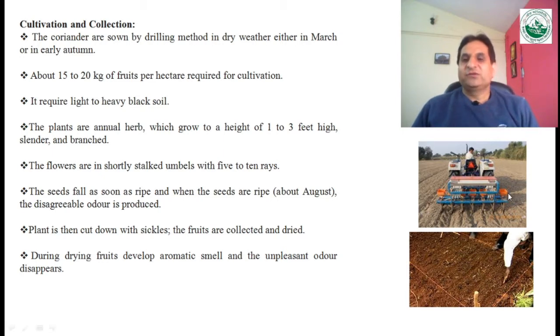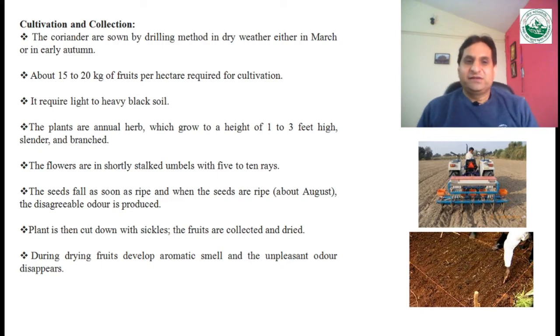Here you can see that on a large scale, the tractor is used for cultivation, whereas this person is preparing a small agricultural field for the cultivation of the drug. Approximately 15 to 20 kilograms of fruits per hectare is required for cultivation, and normally light to heavy black soil is required for the cultivation of coriander.